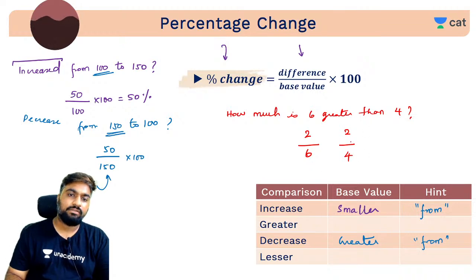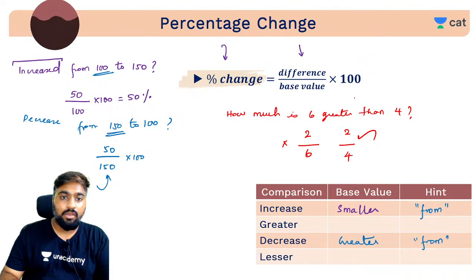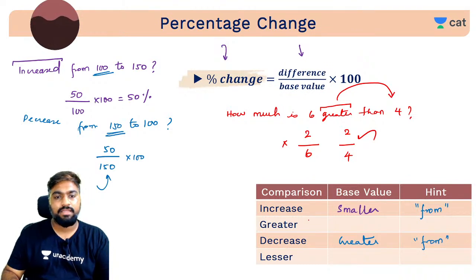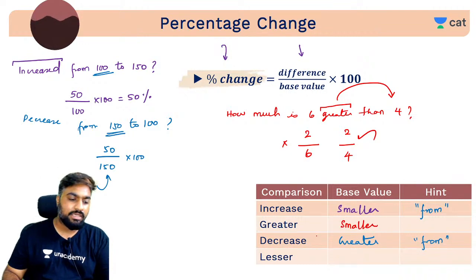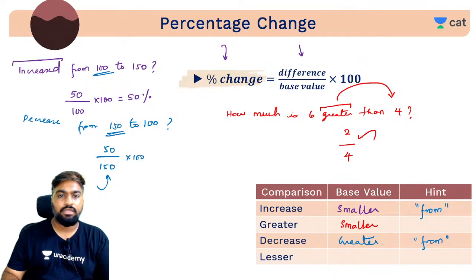Yes, 2/4 will be the right one. This will be wrong. Why? Because greater, वापस greater किससे compare करते हैं? You compare greater with the smaller value only, right? So whenever they are asking for greater, your base value, your denominator is going to be the smaller value. Yes, that is 2/4 into 100, which is 50%.